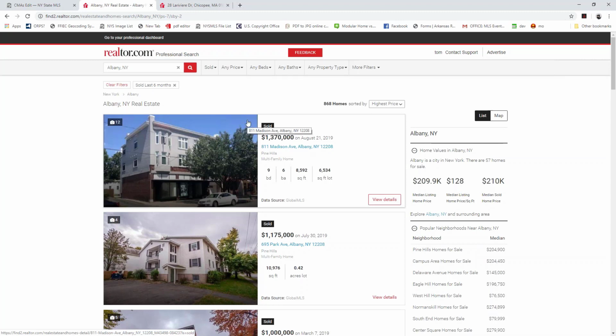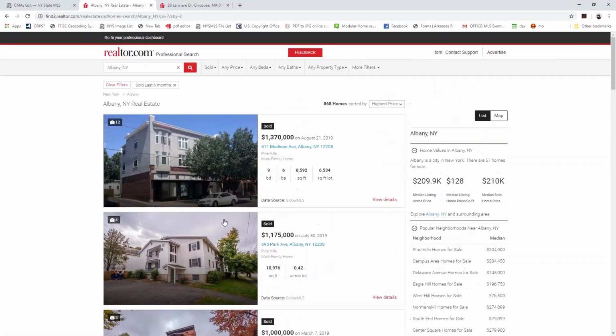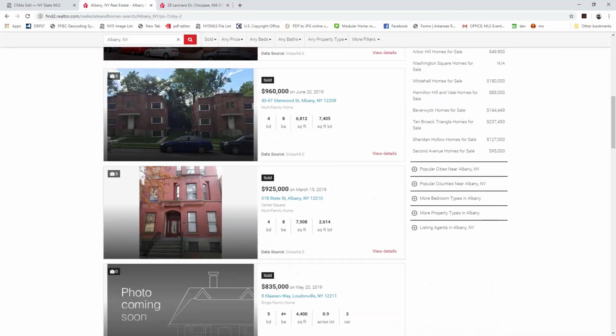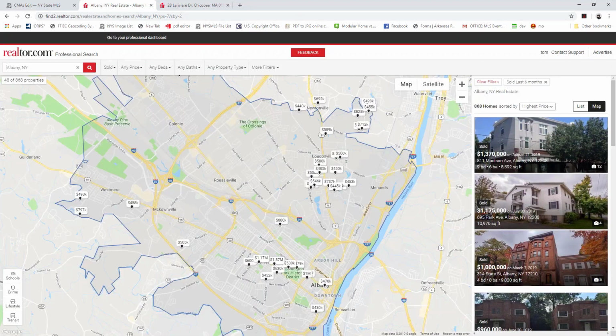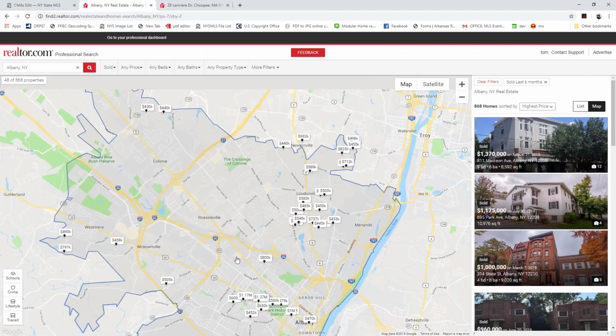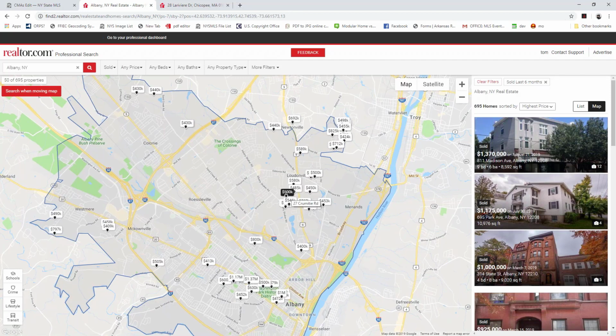One thing that's pretty new about Professional Search is the way for you to easily search via the map now. By default, it's going to give you that list view with all the different properties on the left-hand side. But if I go ahead and click on map, that's going to give me a map view as well. So I'm going to be able to search all of the properties that are currently for sale, or in this case, we've done one that's recently sold.